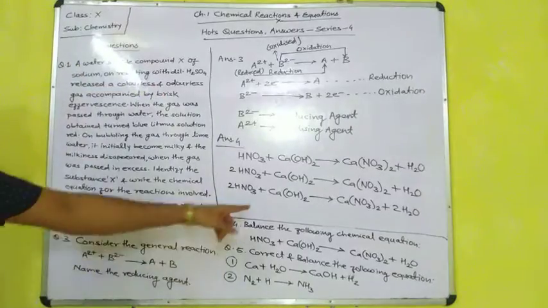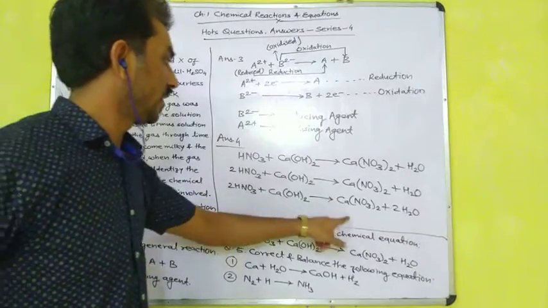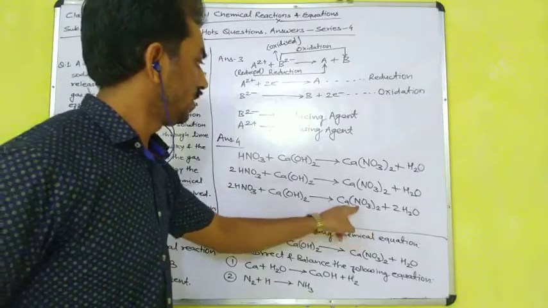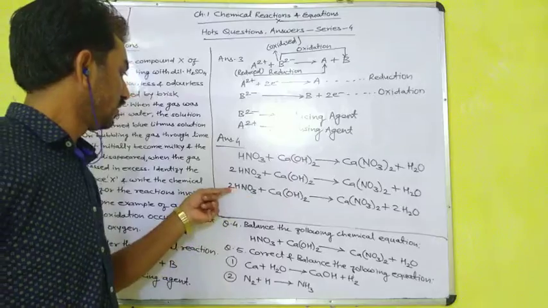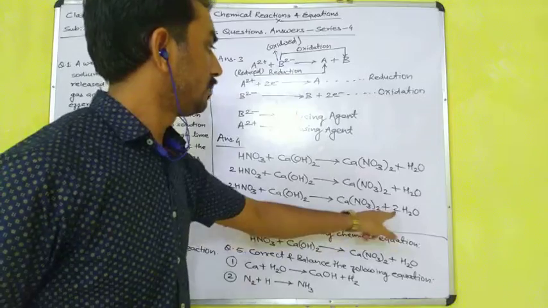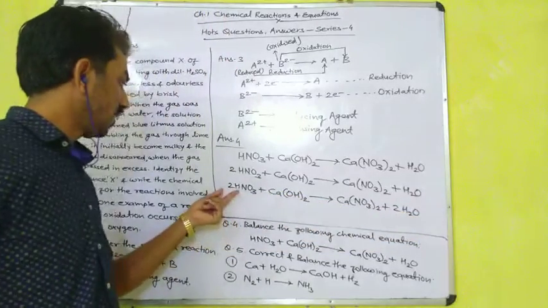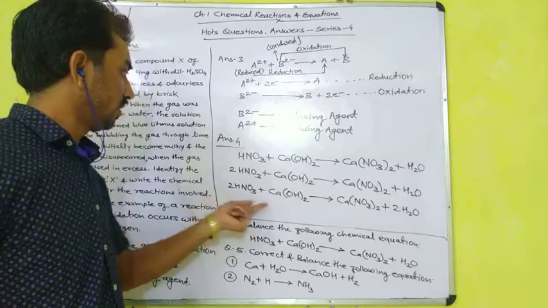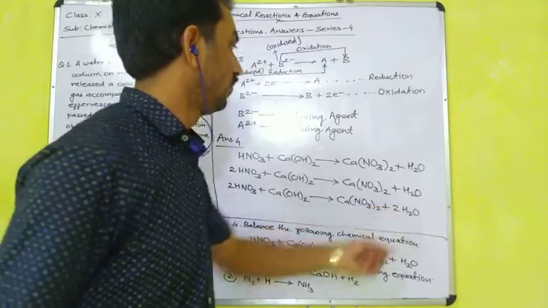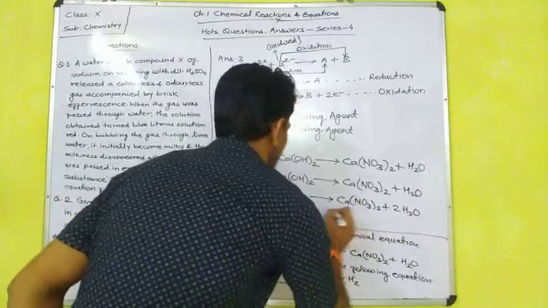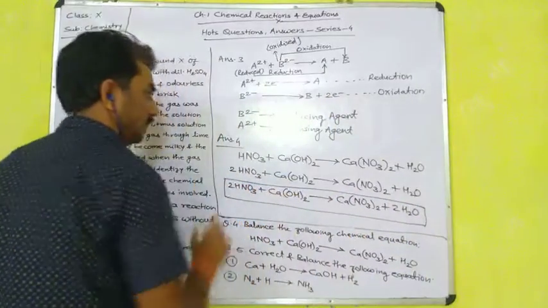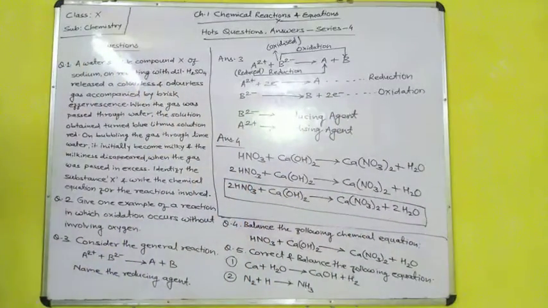Now again we check from the starting. 1 calcium in the reactant side, 1 calcium in the product side. 2 nitrogen in the reactant side, 2 nitrogen in the product side. Now 3 twos are 6 plus 2 oxygen in the reactant side, 3 twos are 6 plus 2 oxygen in the product side. Now hydrogen: 2 twos are 4 hydrogen atoms in the reactant side and 2 twos are 4 hydrogen atoms in the product side. Now it is balanced. This reaction is balanced. I think you have got this.